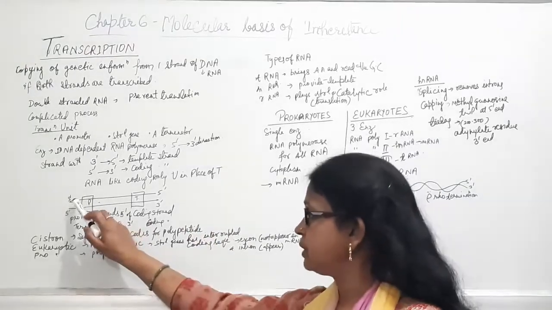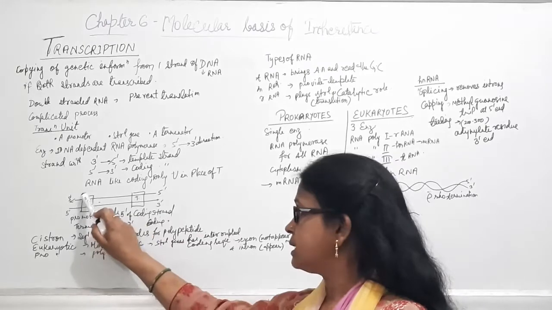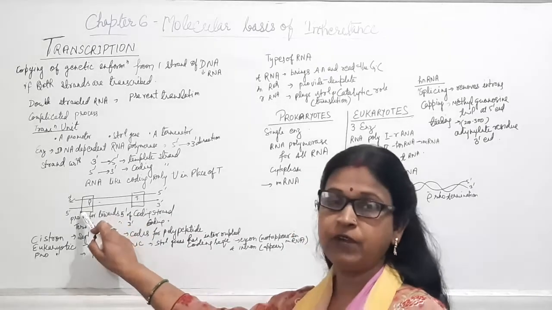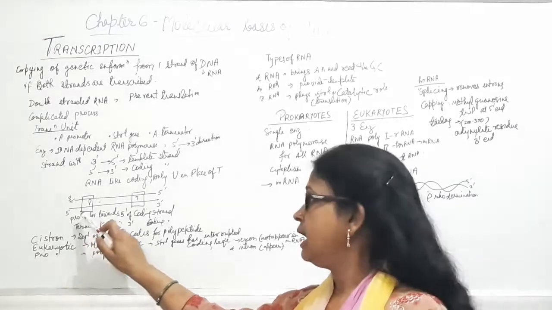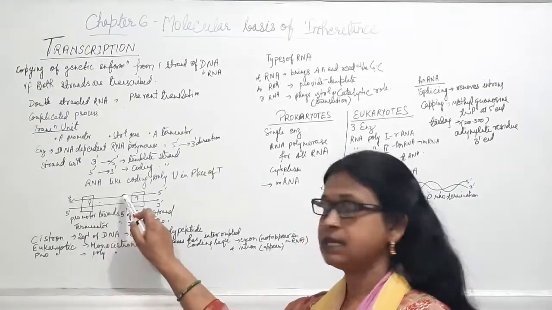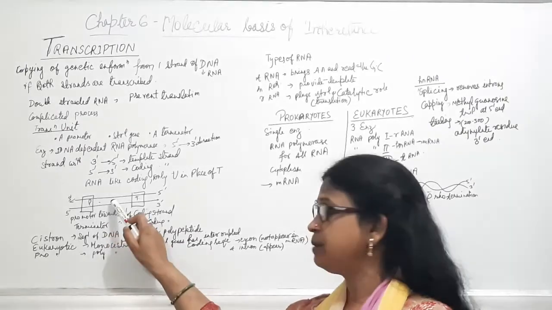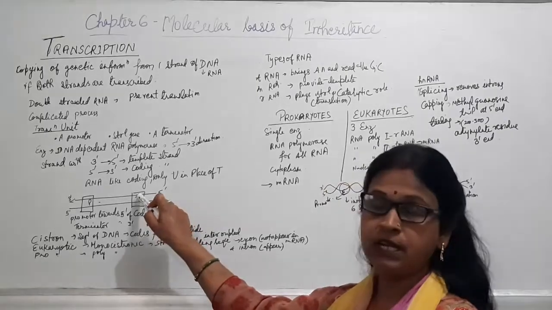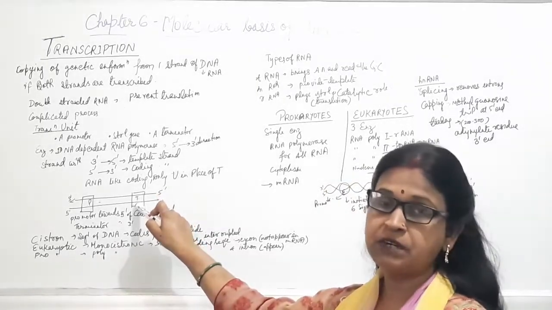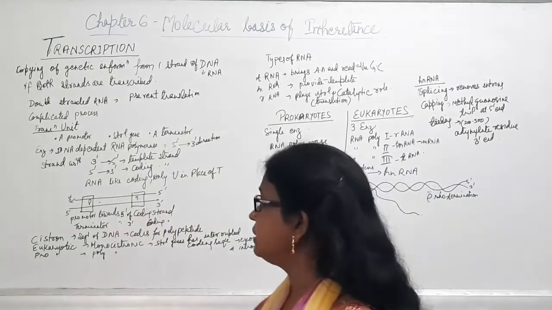You can see here, these are the two strands of DNA, and this is the promoter region from where the transcription process will start or initiate. In between are the structural genes, which will be transcribed to the RNA, and when this portion comes, the termination will occur and the process will stop. So three regions are there.